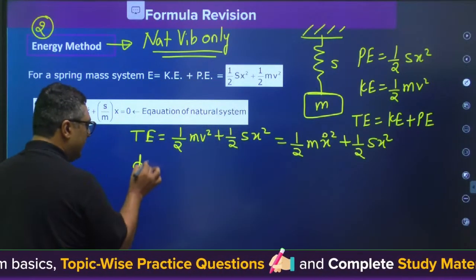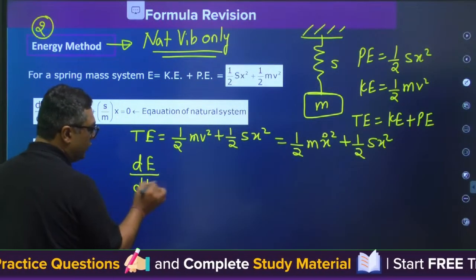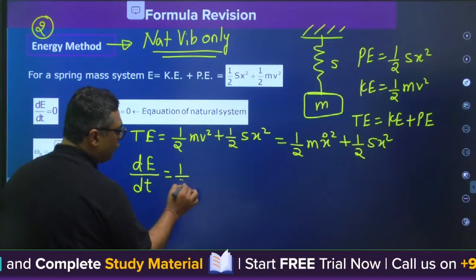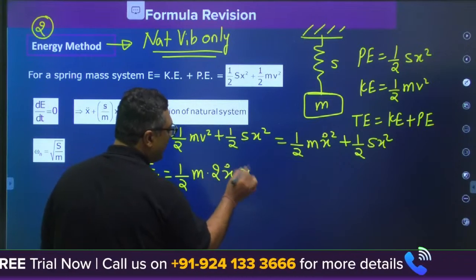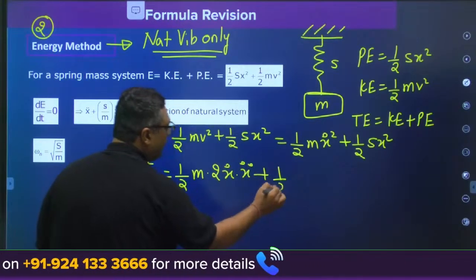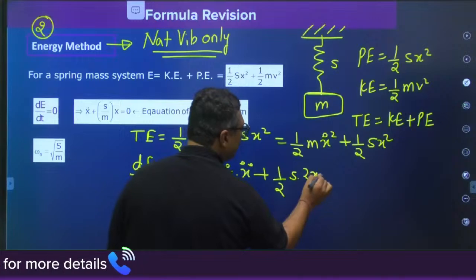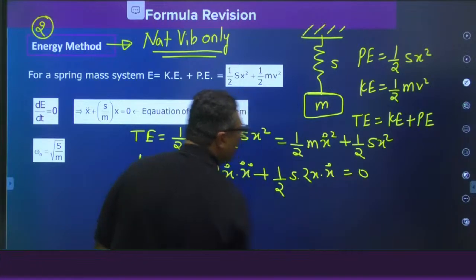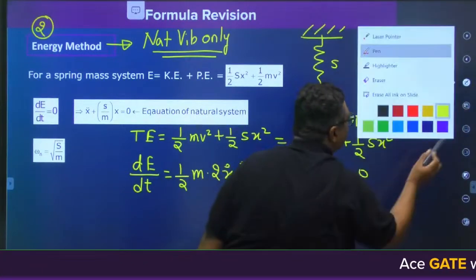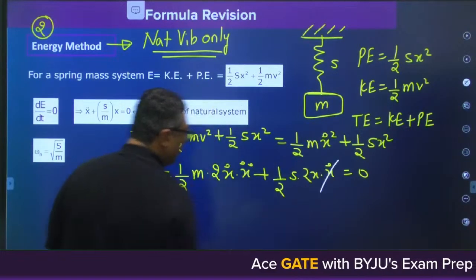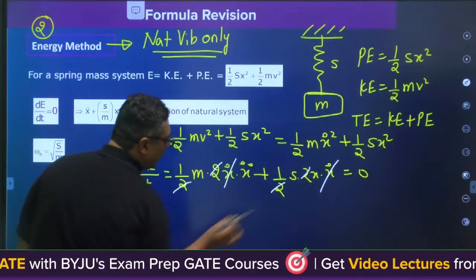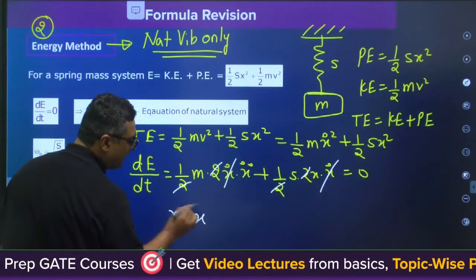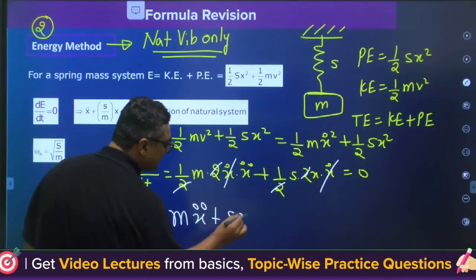So what is dE by dt? 1 by 2 m into 2 x dot into x double dot, plus 1 by 2 S into 2x into x dot, is equal to 0. Then x dot is common, we will cancel it out. 2 will cancel out, 2 will cancel out, and you will get the equation m x double dot plus Sx is equal to 0.